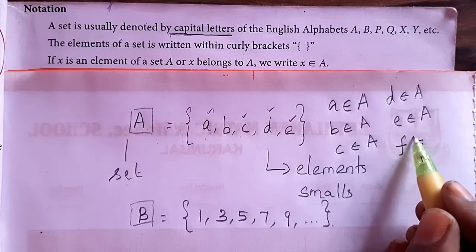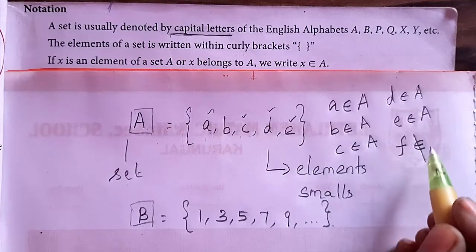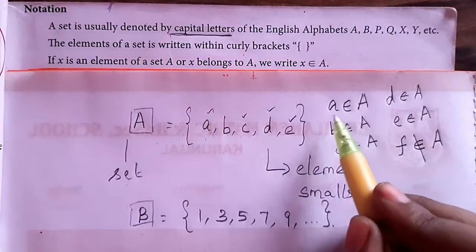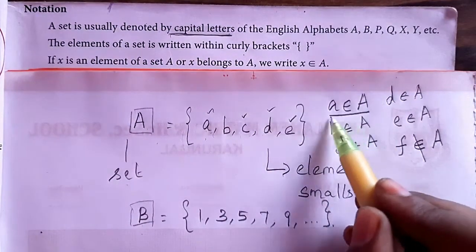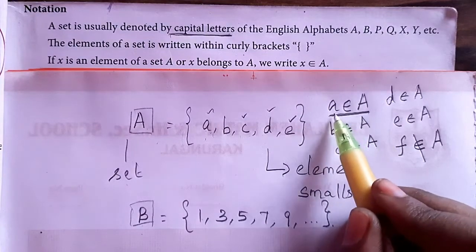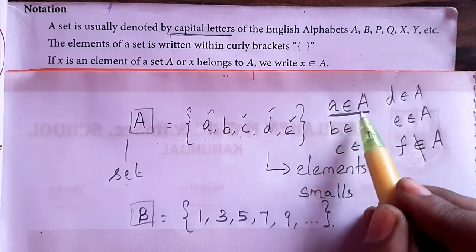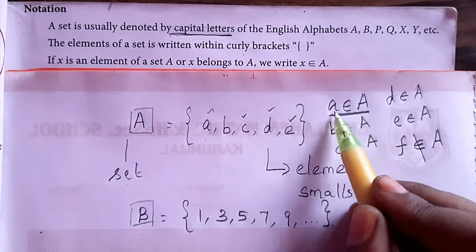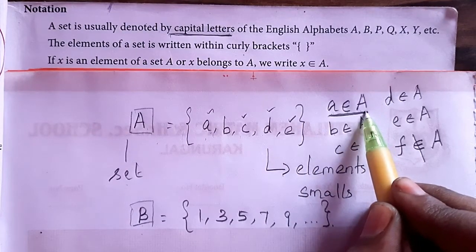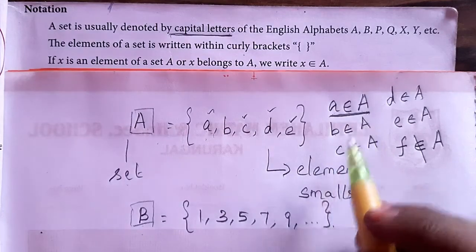No. So we can say f does not belong to capital A. In future we will use the symbol with the letter. Wherever you see a belongs to capital A, remember this small a is an element of set A. Are you clear? I hope you understand this.